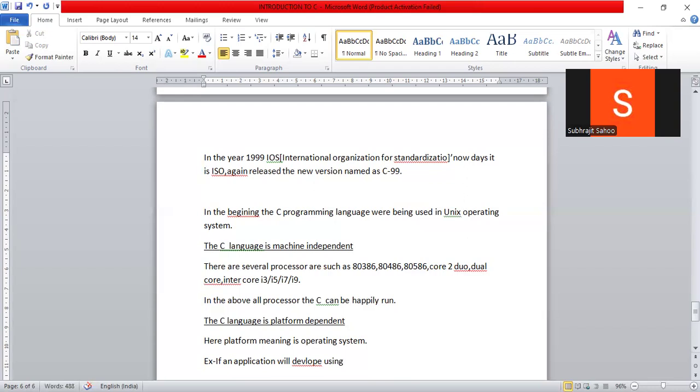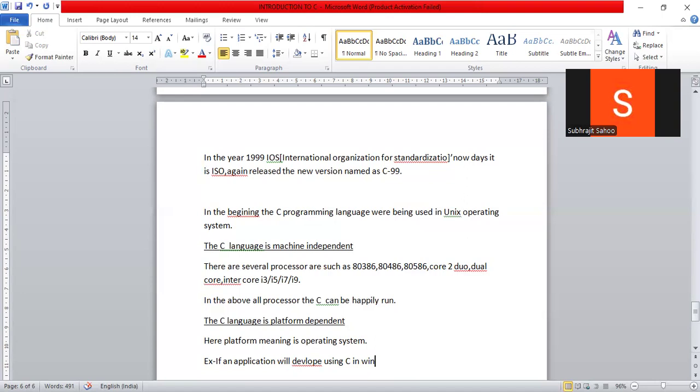To develop a software, a machine is required. In that machine, maybe Windows operating system will be there, maybe Linux, maybe any other operating system.